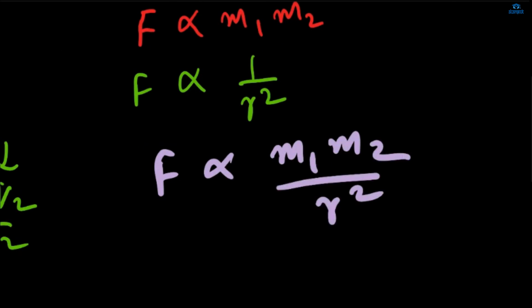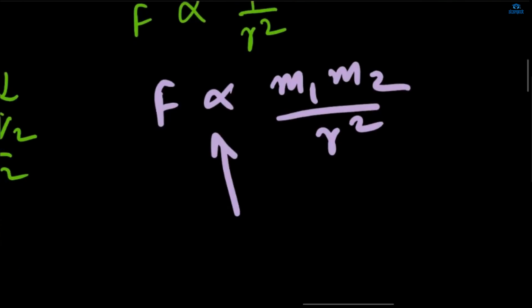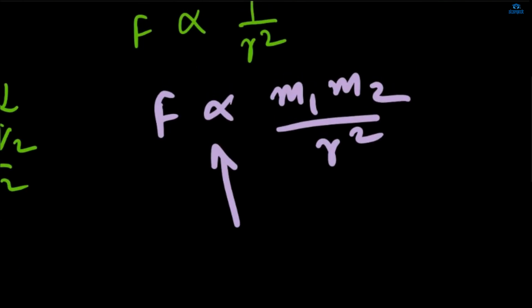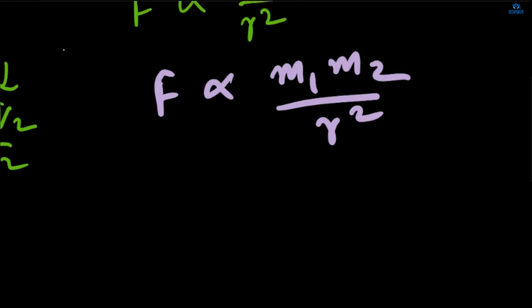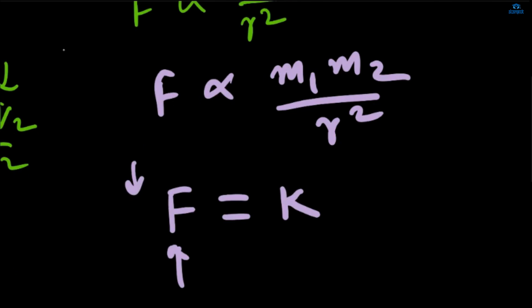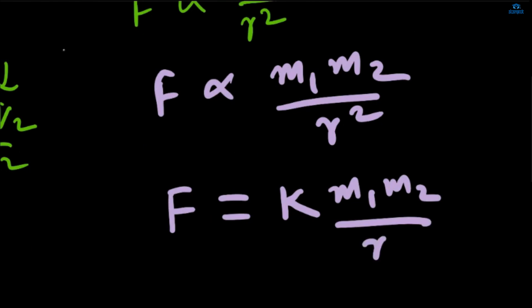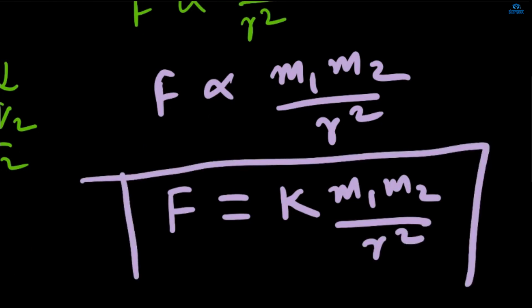Now we need to make a formula, so we need an equal to sign here, right? In place of the proportionality sign, we need an equal to sign. So we will remove this proportionality sign, and we don't know what other factors the force depends on. Okay, we don't know on which other factor the force depends, so we will put a constant K and write M1 M2 by R square. This will be our formula.